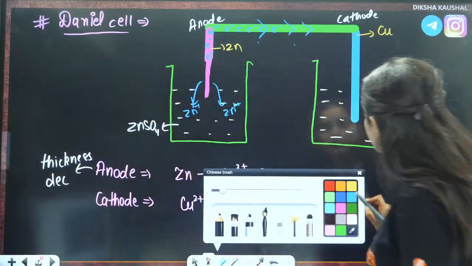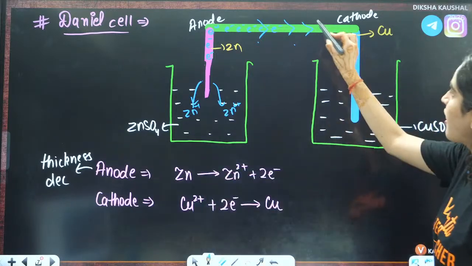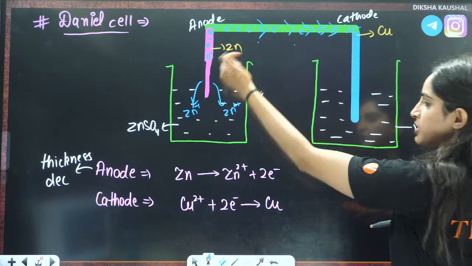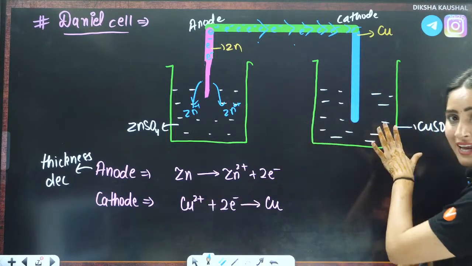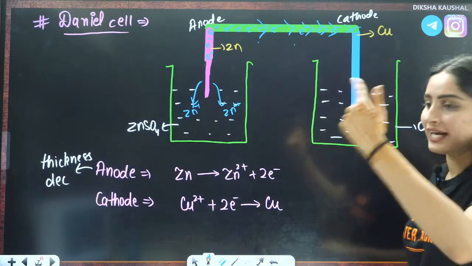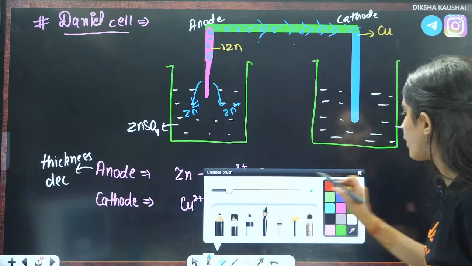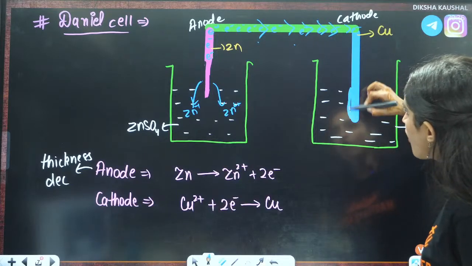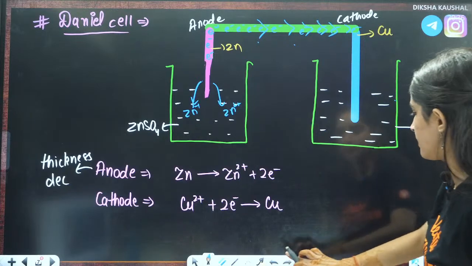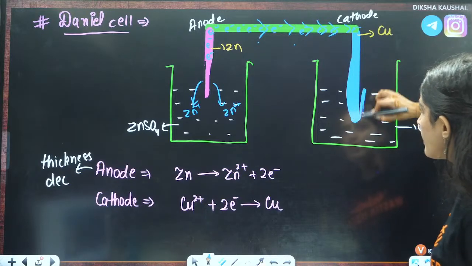But if you talk about this side, the electrons are moving in this direction, and Cu2+ ions in the solution are catching those electrons and getting converted to copper. That means the thickness of this electrode is going to increase.